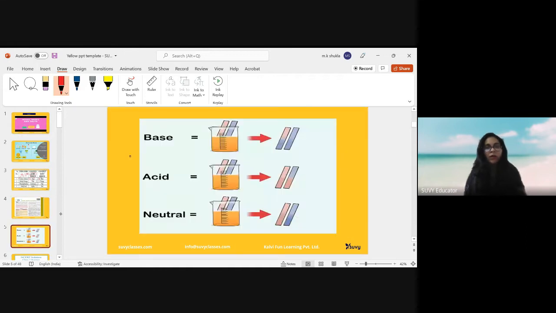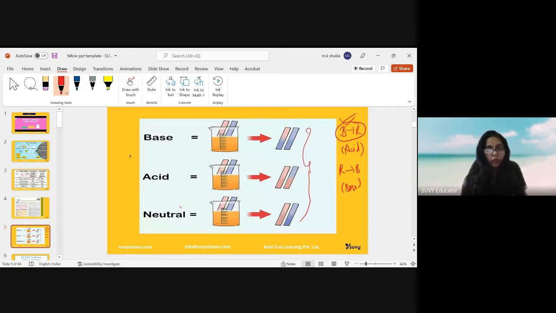And see, this is the litmus paper. I've talked about the litmus solution as well as the litmus paper. Bases will convert the red litmus to blue. So you can see the red litmus has become blue color, and acids change the blue to red. So you can learn like this: blue to red is acid, and red to blue is base. If you learn only one, it is also okay, the other will be just opposite.